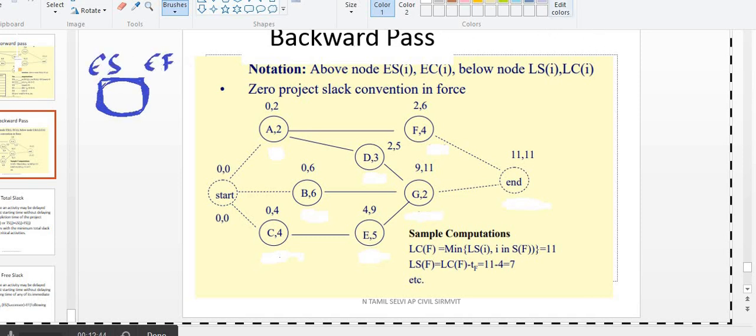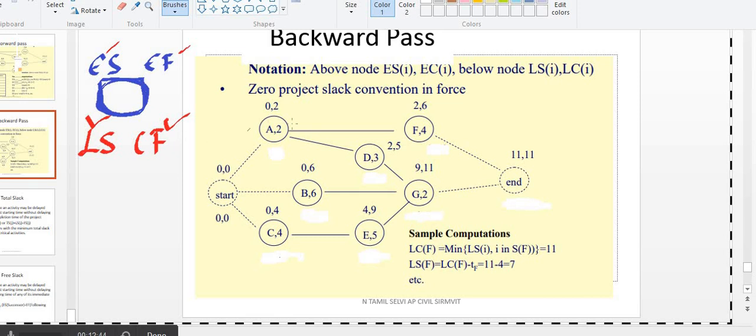Now I have to calculate the late start and late finish. I am going to do the backward pass. First we calculated early start plus duration to get early finish, right? Now, in the backward pass, first I am going to calculate LF, and after that LS.